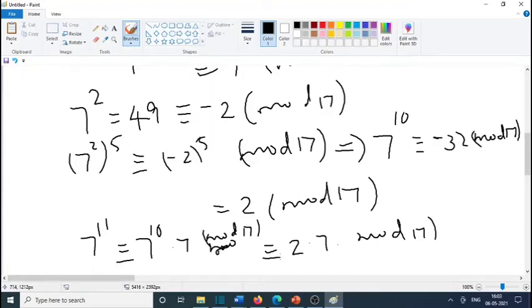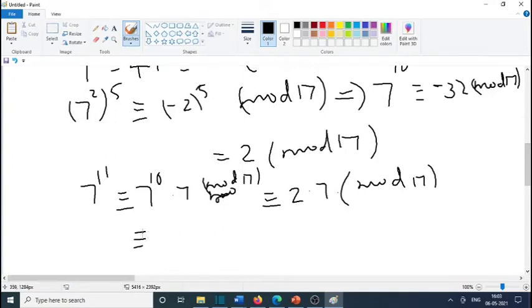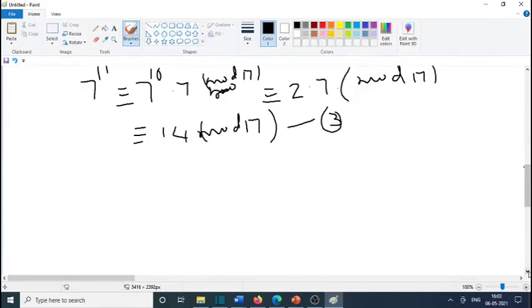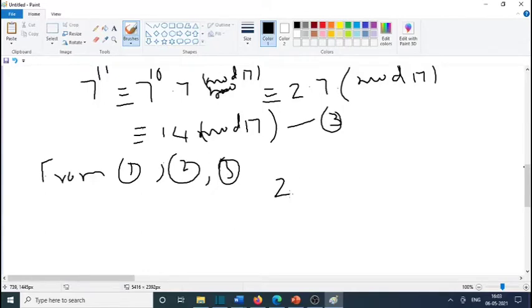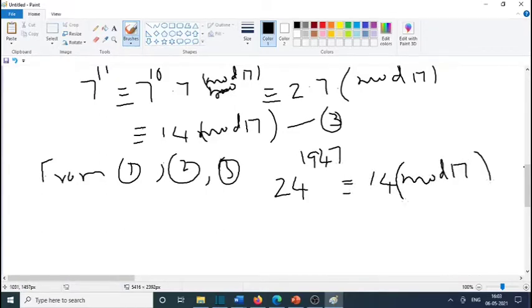So we could write the congruence, which is congruent to 14 mod 17. This is equation 3. From 1, 2 and 3 we could write, 24 raised to 1947 congruent to 14 mod 17, using the transitive relation.